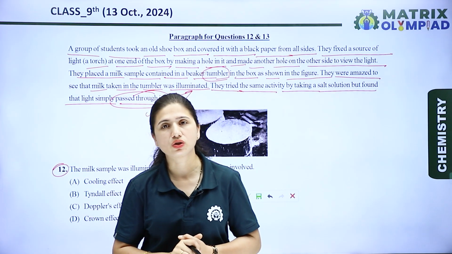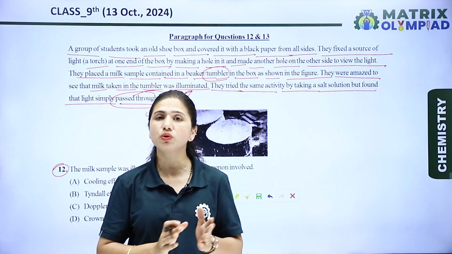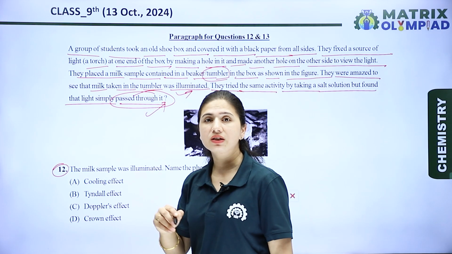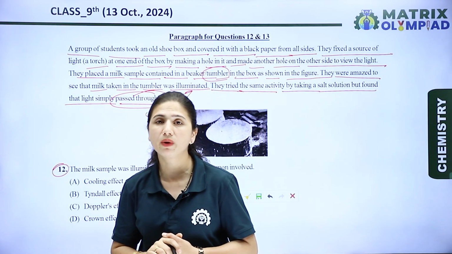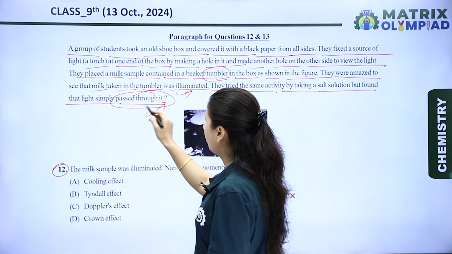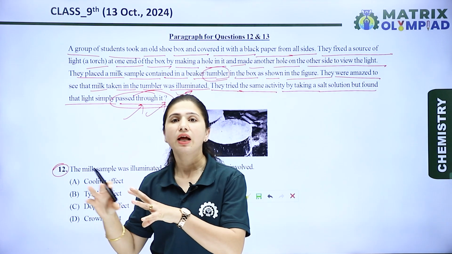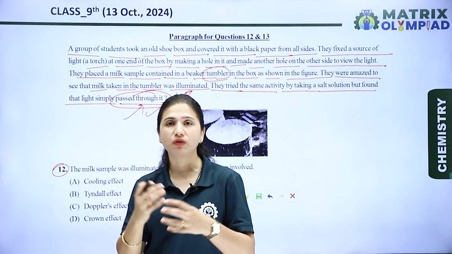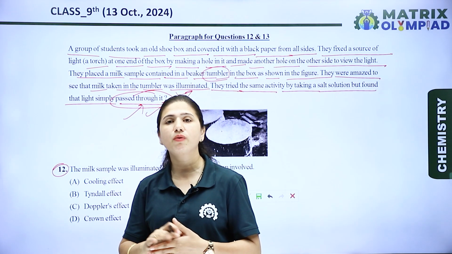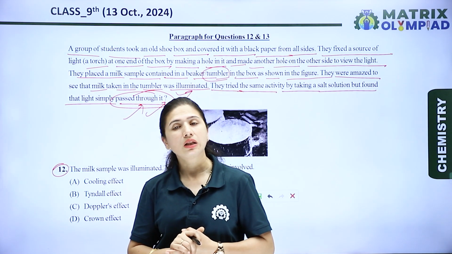The second one is the colloidal solution. The size of particles in a colloidal solution is near about 1 nanometer to 1000 nanometers. Okay, so we can easily see the movement of particles, or we can say in the colloidal solution, Brownian movement will happen. Because of that Brownian movement, the Tyndall effect arises, and in the Tyndall effect we can see the path of the light and we can easily see the movement of the particles. Okay, and the last one, the third type of solution, is suspension, and in the suspension the particle size is more than 1000 nanometers.